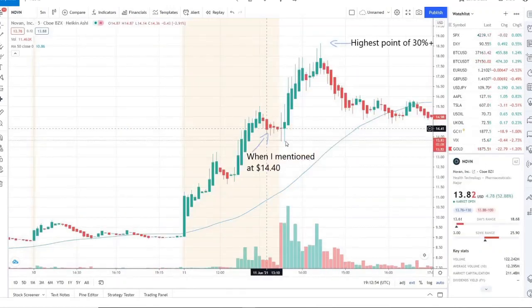Now, the other stock is NOVN. This had a lot of hype. It was already up 50% plus in the pre-market. As it was pulling back, we mentioned it at 1440, it consolidated a little bit, hit the 13s, 1383, and shot up in just a matter of minutes, between 20 to 30 minutes, giving a highest point of 30% plus, guys. This was phenomenal. It came out with the news of phase 3 trials, and it started to build momentum, and inflow started to pick up.